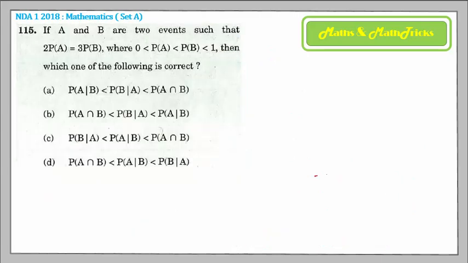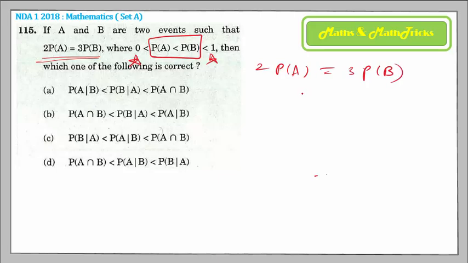This is the question based on basics. Here you are given that the probability of A is less than the probability of B. And the probability of any event lies between 0 to 1. Okay. So now they have given this relation: 2 times P of A is equal to 3 times P of B.